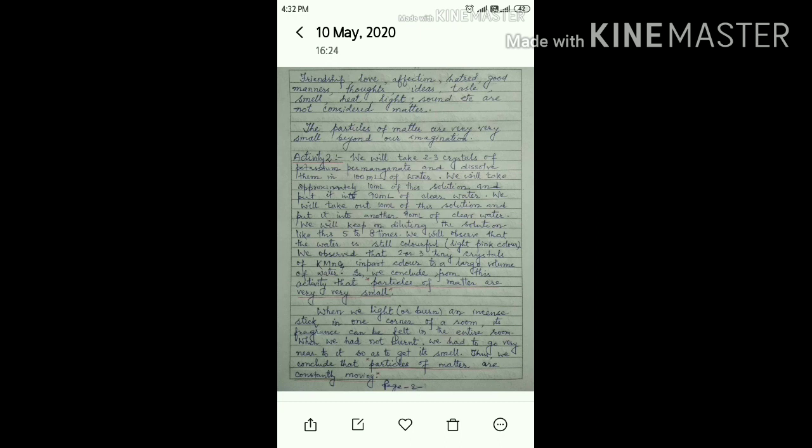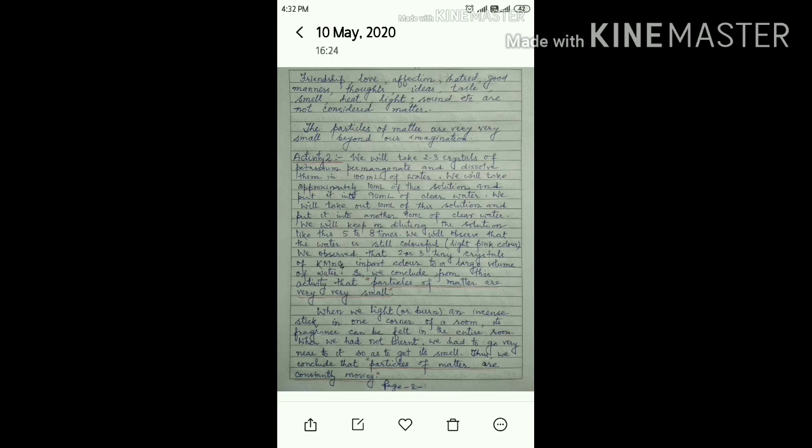Now we will perform an activity to note that particles of matter are constantly moving. Before burning an incense stick, if you want to smell it, what do we have to do? We have to go very close to the incense stick. Now we will burn an incense stick in one corner of a room and its fragrance can be felt in the entire room. How did it happen?